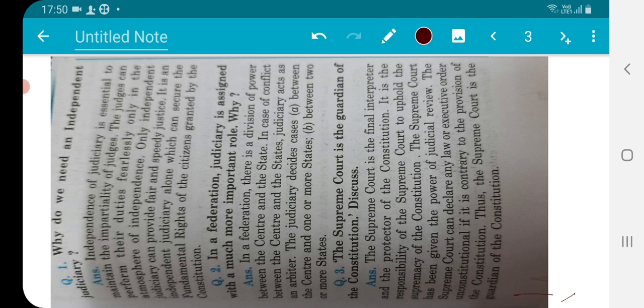And we have read about the writs also that can be implemented in the Supreme Court for the human rights. And next question is, in the federation, judiciary is assigned with a much more important role.